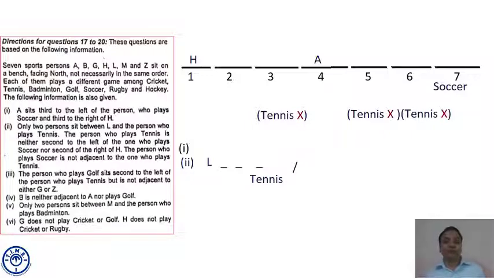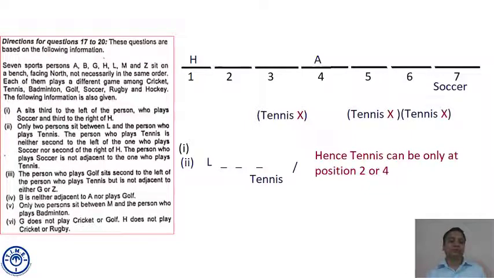So there are two positions left for tennis. Tennis can be only at position 2 or position 4. If tennis is at position 2, then L will come at position 5. If tennis is at position 4, then L will come at position 7. Only two possible cases are there.